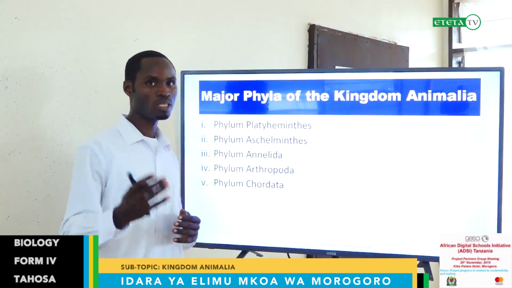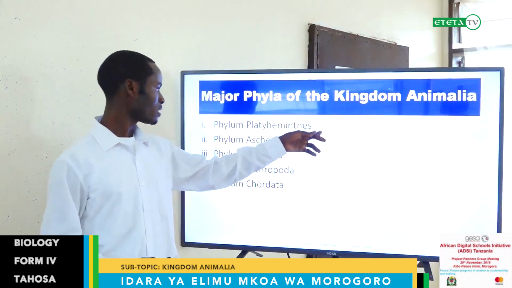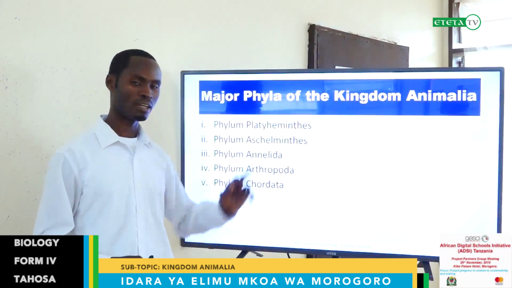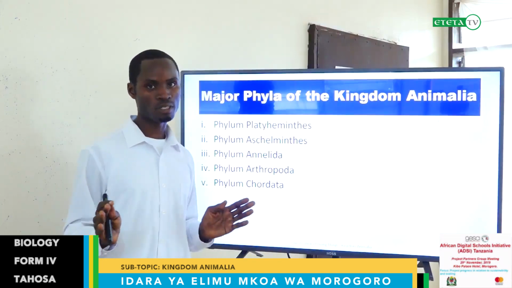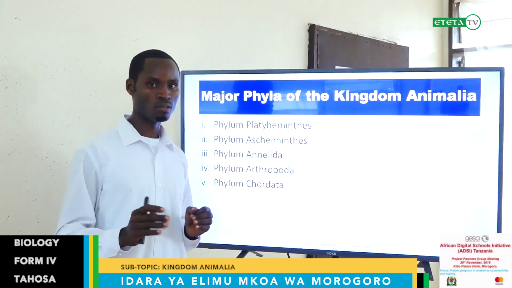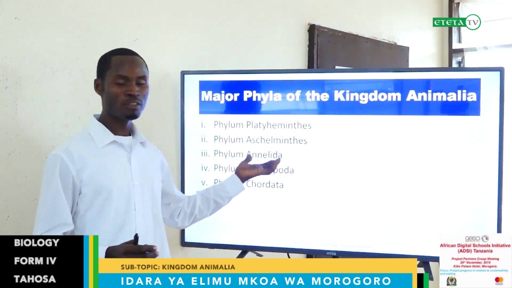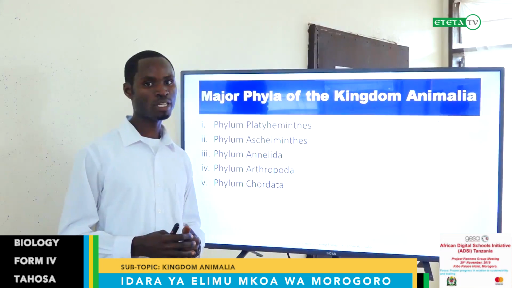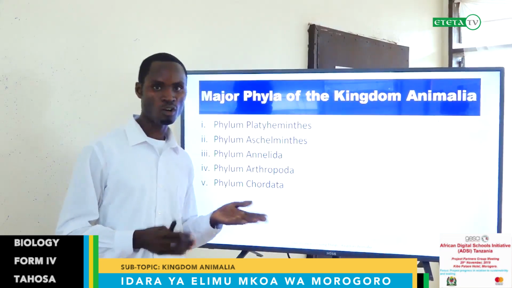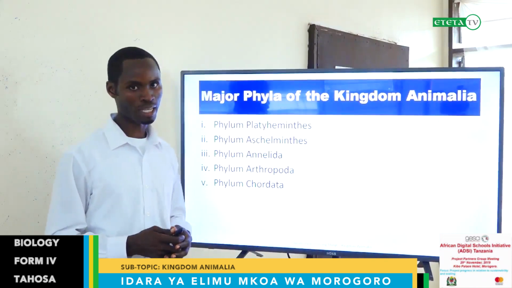And one thing you must know is that these first three phyla are composed of worms. We are all familiar with worms. Some of these worms are parasites, meaning that they live inside or outside of the body, but some are not parasites.